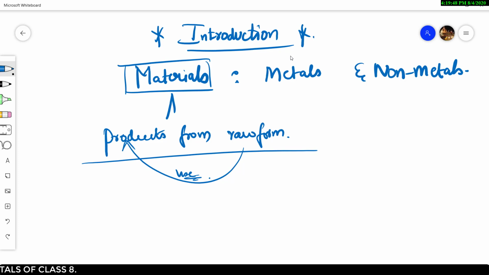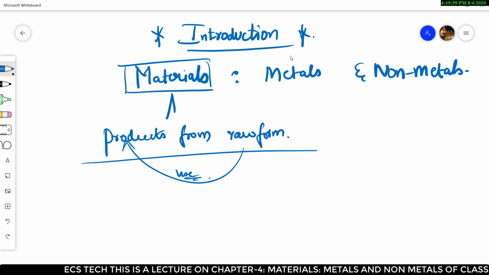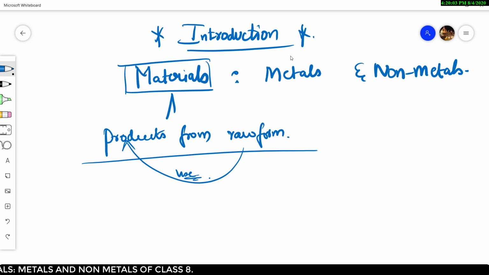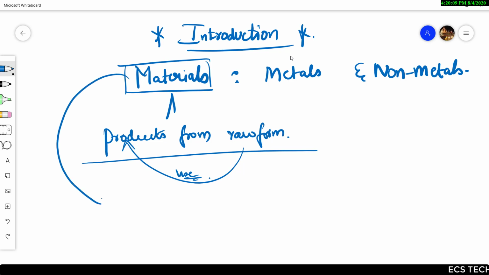Like stones, those are also a kind of material. Wood pulp means the carpenters do some wood carving, right? Then the dust which you have, that is also wood pulp. That is also one kind of raw material. Paper is a material. So materials are articles.